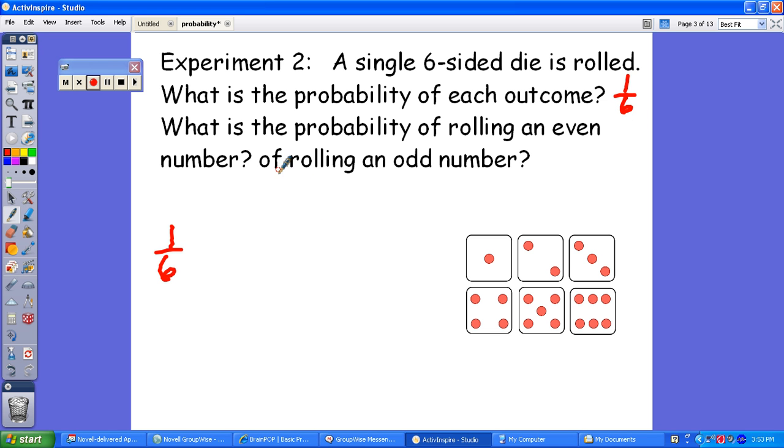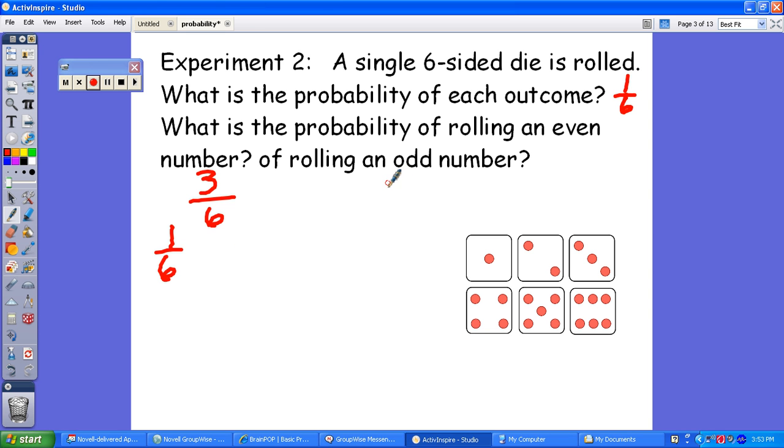Now, what is the probability of rolling an even number? What are the number of ways that an event can occur, that you can get an even number? Well, there's a 2, a 4, and a 6. So that means we have a choice of 3, and then how many total outcomes? That would be 6. So you can also reduce this to 1/2. Some people do reduce, other people don't. We'll talk about that. It's not a huge deal breaker for me.